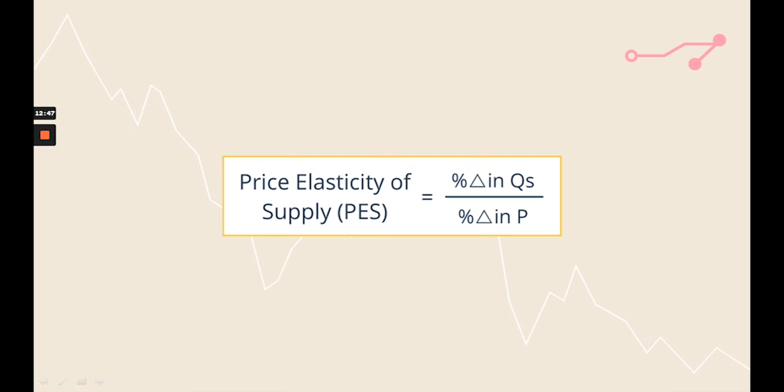In the next session, we will be doing numericals based on these formulae, and that will help us in knowing how we can actually describe the result when we get an absolute value out of the formula. If it is greater than 1, then it is elastic. If it is less than 1, then it is inelastic. If it is equal to 1, then it is unitary elastic. And similarly is the case for supply. So with different formulae we can calculate the elasticity of demand or elasticity of supply, and then get to know about the nature of demand elasticity and supply elasticity. So thank you.